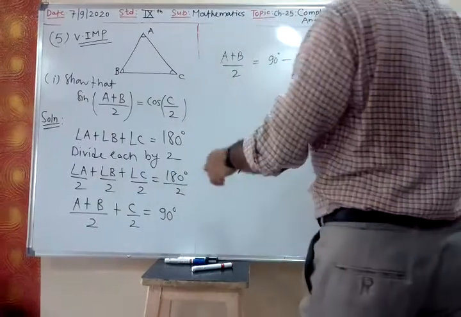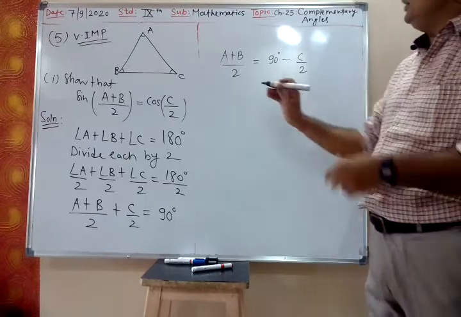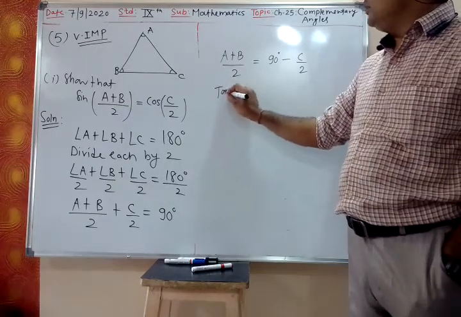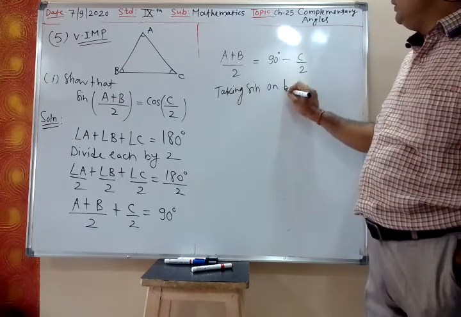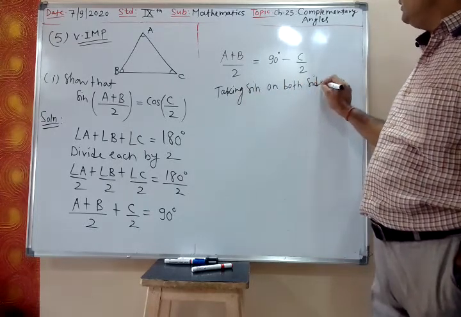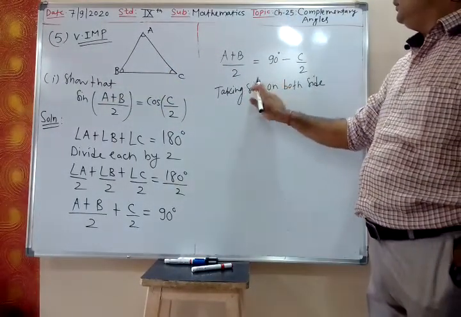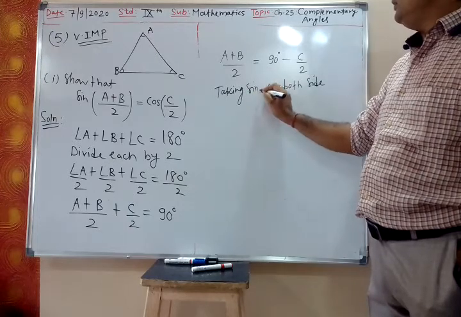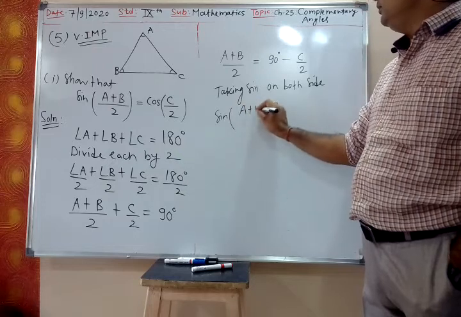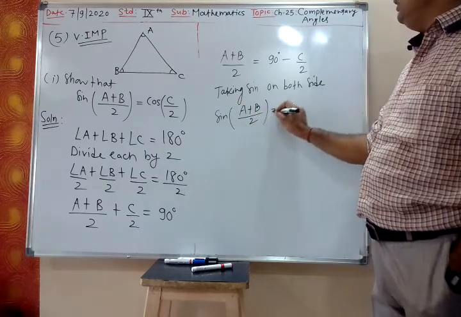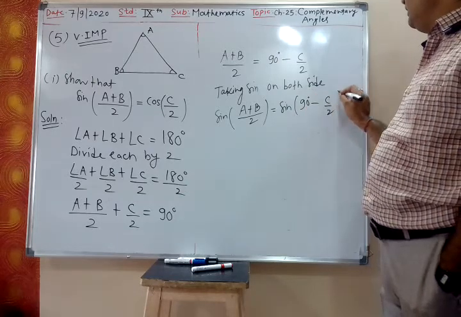Now what will I do? I will take sine of (A plus B)/2. So, taking sine on both the sides, you will get sine of (A plus B)/2 is equal to sine of 90 minus C/2.